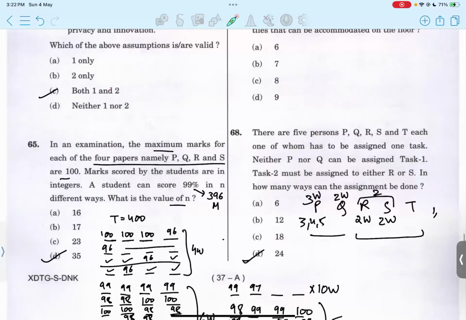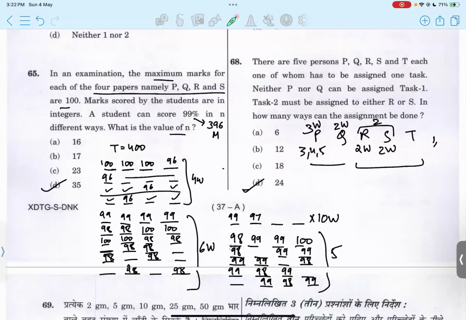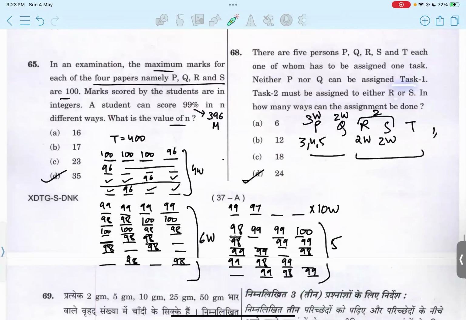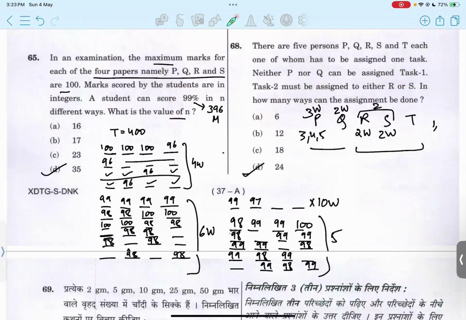And 68, there are 5 persons, P, Q, R, S, T, each of whom has to be assigned one task. Neither P nor Q is given task 1, and task 2 must be assigned only to R and S. How many ways can the assignment be done? Since we are given two conditions, P can get task 3, 4 or 5. If one of these three goes to P, we are left with only two, which will go to Q. So 3 ways, 2 ways here.